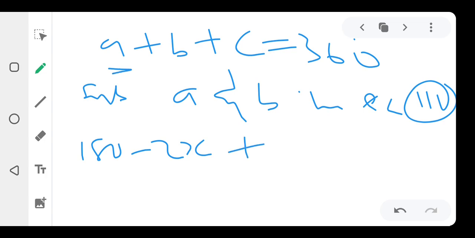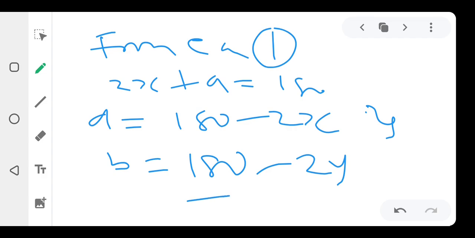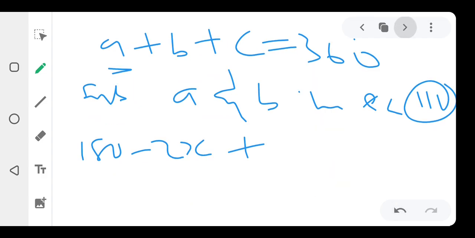What's my B now? My B is 180 minus 2y, right? So 180 minus 2y will be anywhere I see B now. But we put it in brackets, please. Plus 180 minus 2y. Okay, plus C will give me 360. I believe you are going along with me.